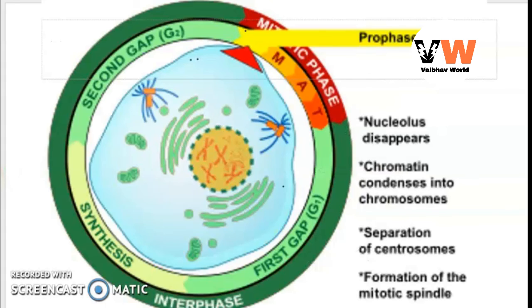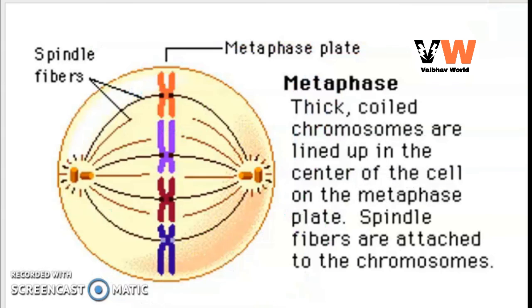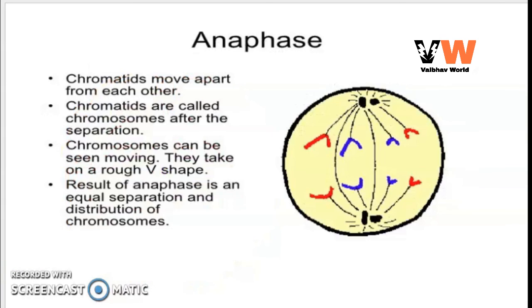In prophase the nucleus disappears, chromatin condenses into chromosomes, there is separation of centromere, and formation of a mitotic spindle. The next one is the metaphase, in which there is formation of the metaphase plate.